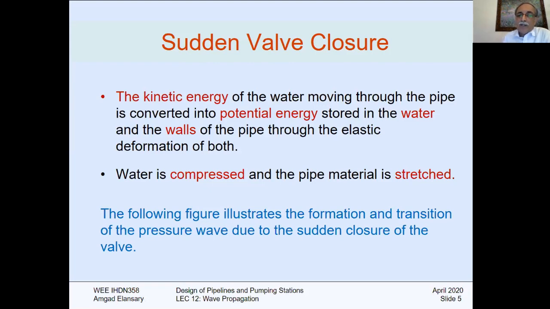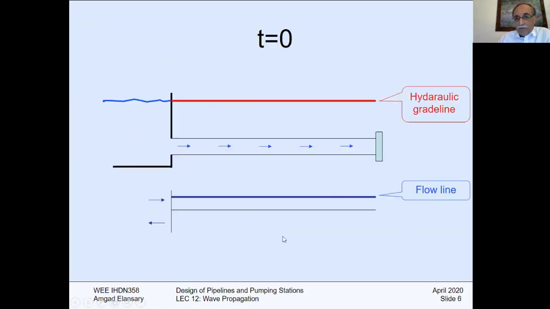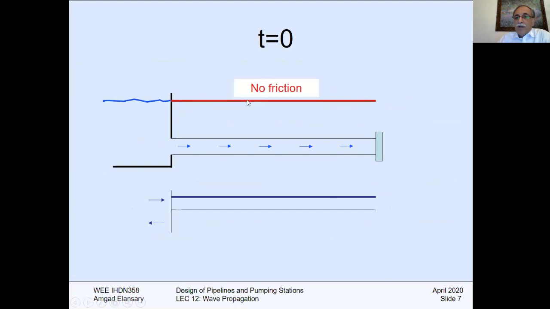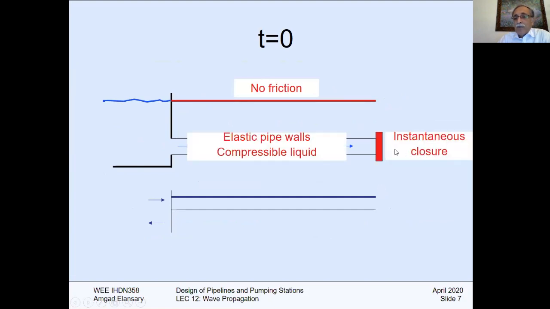The following figure illustrates the formation and transition of the pressure wave due to the sudden valve closure. Situation like this: there is a reservoir, hydraulic gradient horizontal, instantaneous closure, elastic pipe wall, compressible liquid.